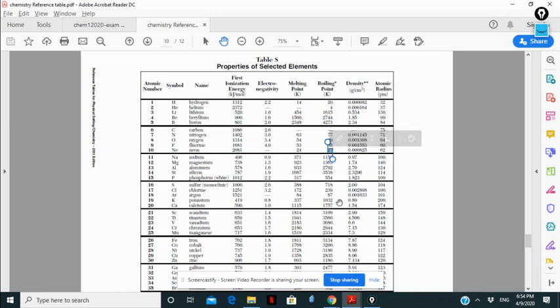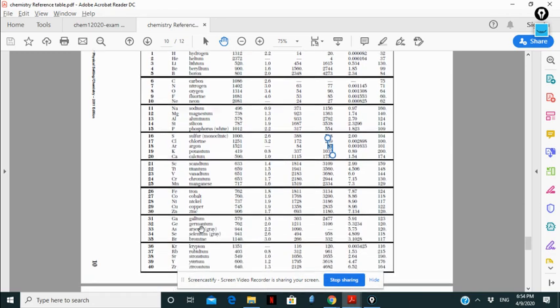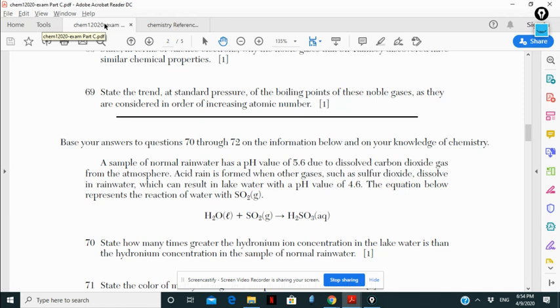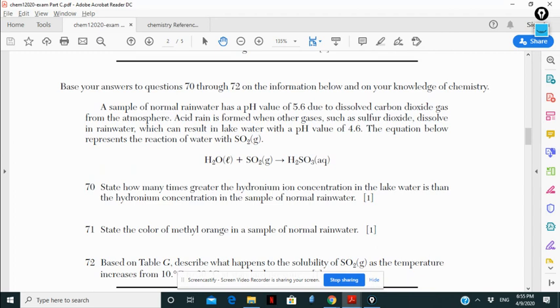After that, argon 87. If we go all the way, it should be krypton 120. So if you look, every time the boiling point increases. So by increasing the mass, the boiling point increases. By increasing the atomic number, the boiling point increases. I use that reference sheet.